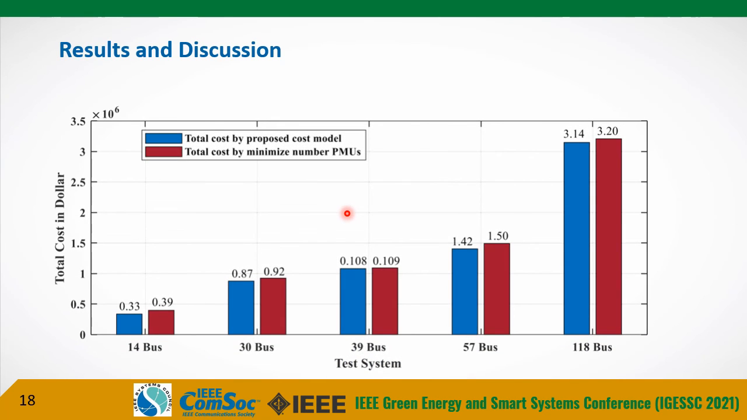This figure presents a comparison between the general OPP formulation, which is based on minimizing the number of PMUs, and the proposed cost model, which is based on minimizing the total installation cost of the wide area measurement system. It is observed that the proposed cost model helps decrease the total cost of wide area measurement system implementation. For example, the proposed cost model decreased the total cost by 50% in the IEEE 14 bus system, and so on for all test systems.